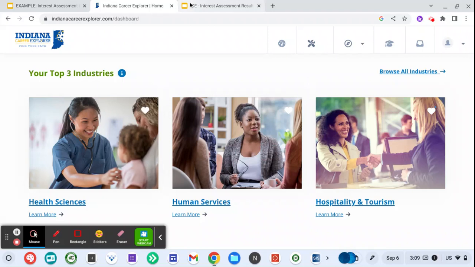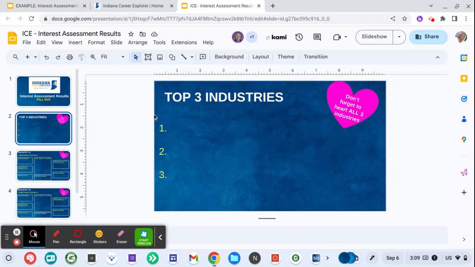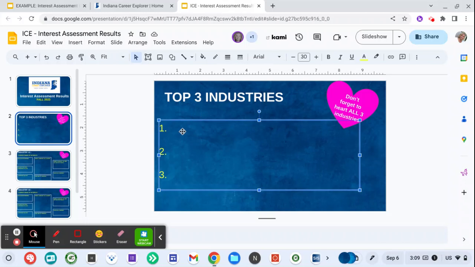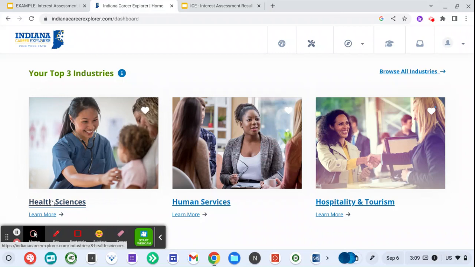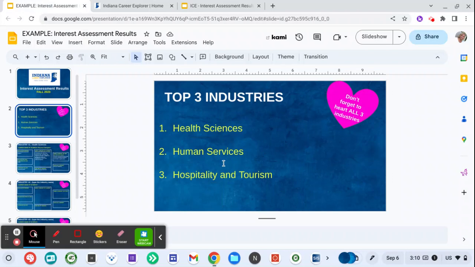Okay. So you have this Google Slides that's been shared with you, and there are 5 slides. There's nothing for you to do here on this first slide. On slide 2, it's asking you to list your top 3 industries. So what you're going to do right here, I would list health sciences, human services, and hospitality and tourism. And I'm going to show you my example here. So if you look at mine, I just listed them that way.